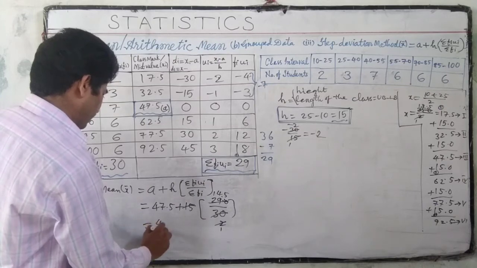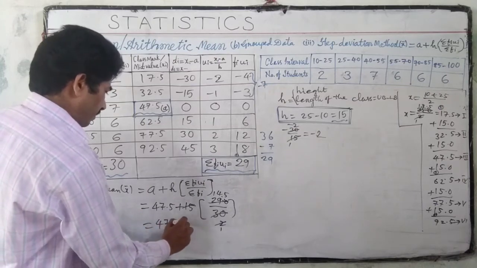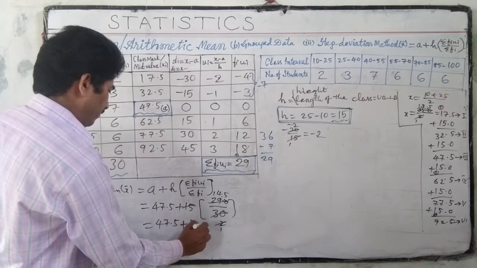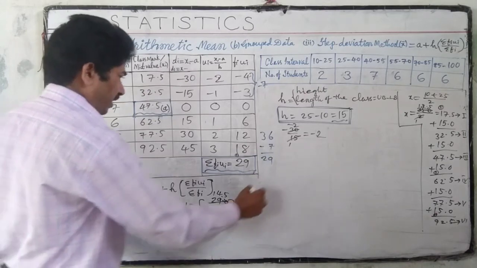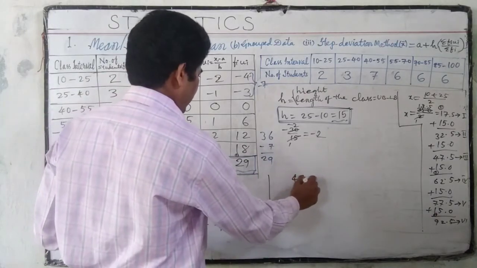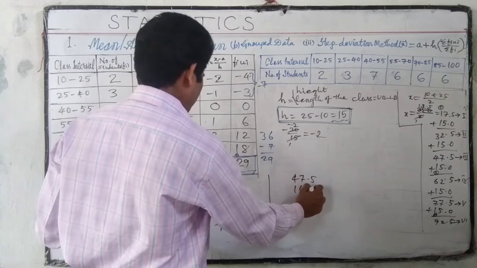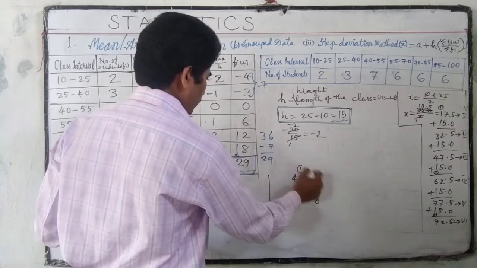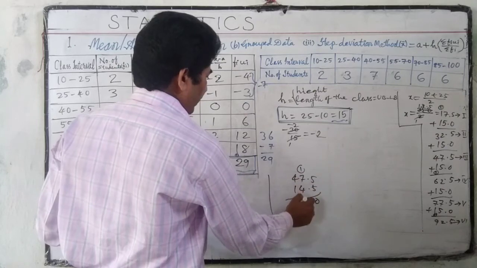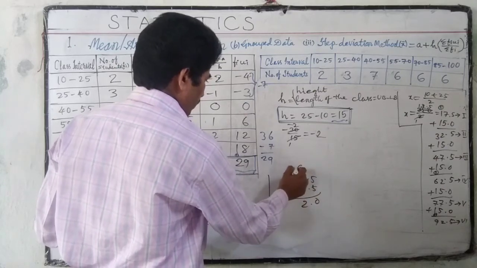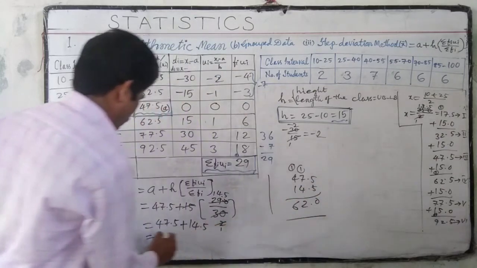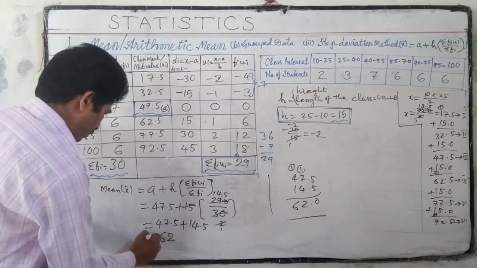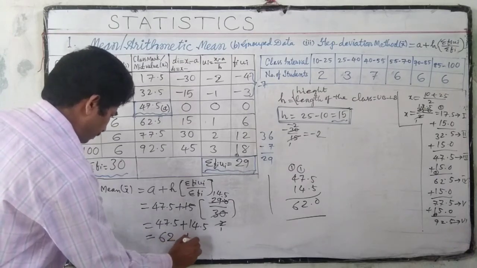So 47.5 plus 14.5, if we add this, gives 62. So 62 is the answer.